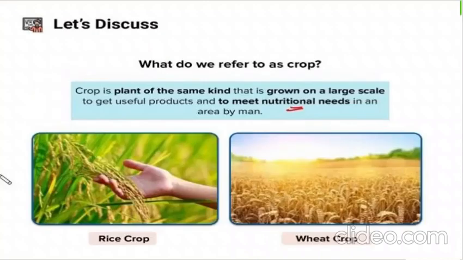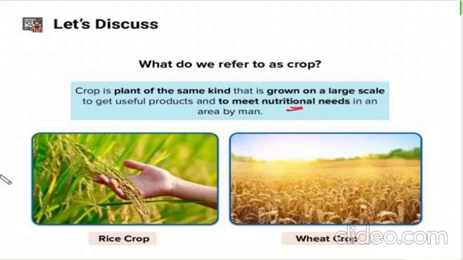So first of all, let us discuss the meaning of crop. In your 8th grade, you studied the very first chapter, crop production and management, where you studied the different types of crops, why we need them, and the different processes from a seed to a crop, isn't it? So, the meaning of crop is what? Crop is nothing but a plant of the same kind which is grown on a very large scale.